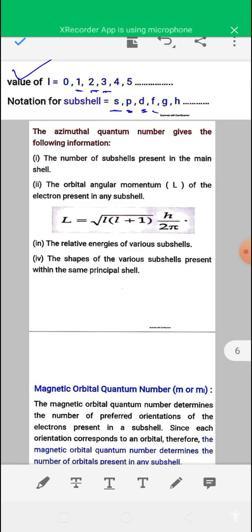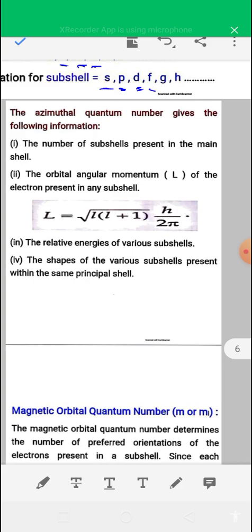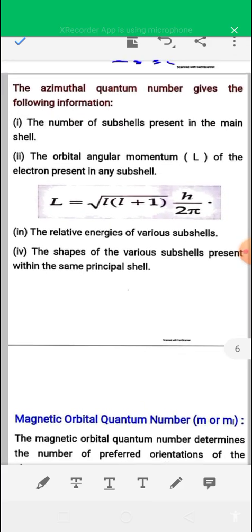So the azimuthal quantum number tells us about the different subshells under a particular shell, that is, how many subshells are possible in a particular shell. You can get information about the total number of subshells from the azimuthal quantum number. Now see, the azimuthal quantum number gives the following information.